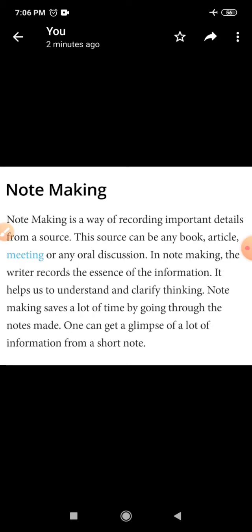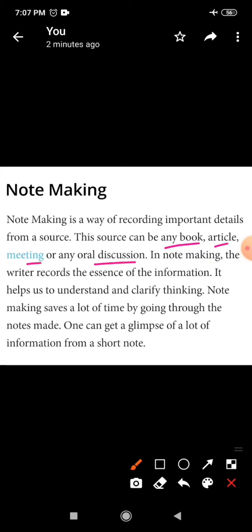In note making, you record the important details from the paragraph. You take out the main points from the paragraph, from the source material. This source can be any book, article, meeting, or any oral discussion. In note making, the writer records the essence of the information. It helps us to understand and clarify thinking.